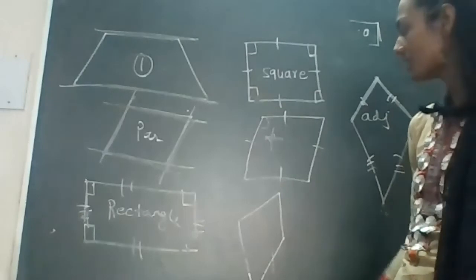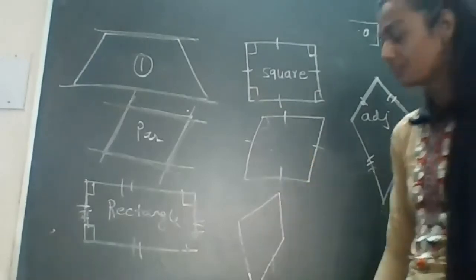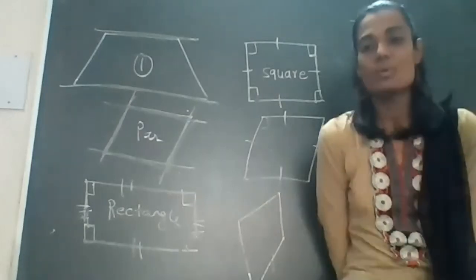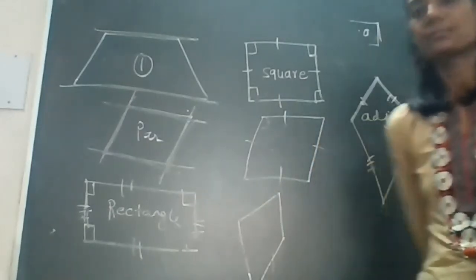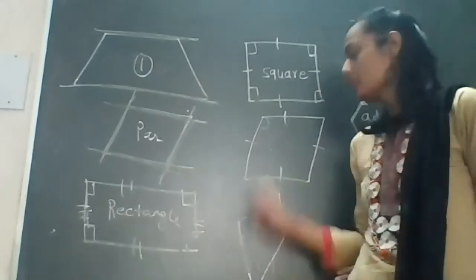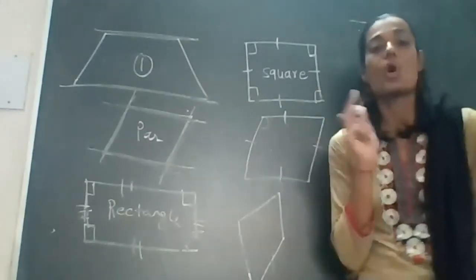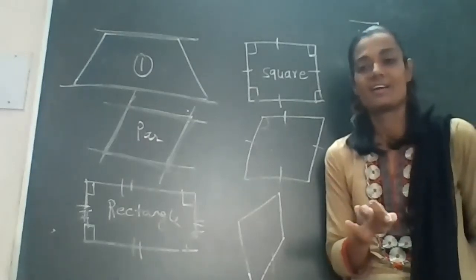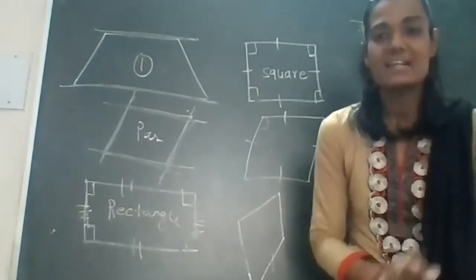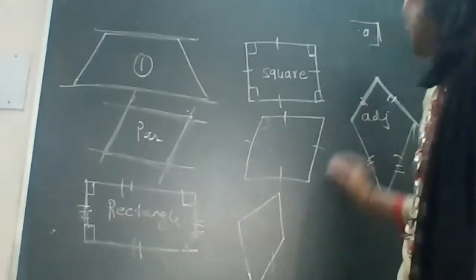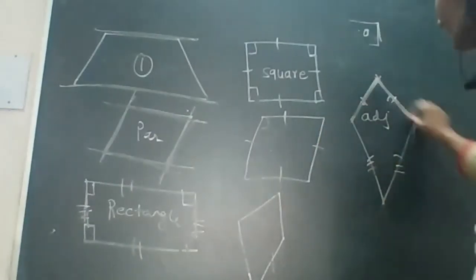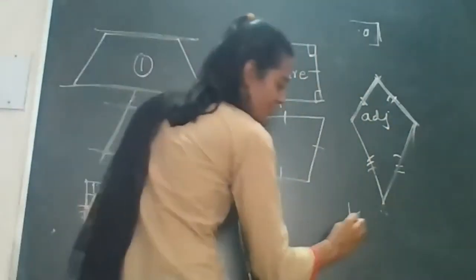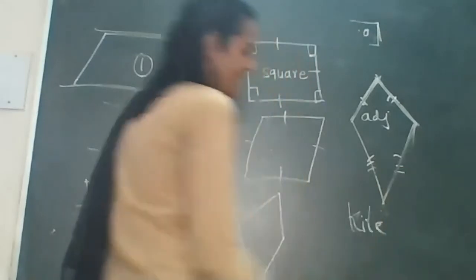Now which figure is this? All the four sides are equal. What is the name of it? Rhombus. Okay, this is the rhombus. In a rhombus, all the four sides are equal, but the angles are not of 90 degrees. Now last but not the least, the kite: adjacent sides are equal.